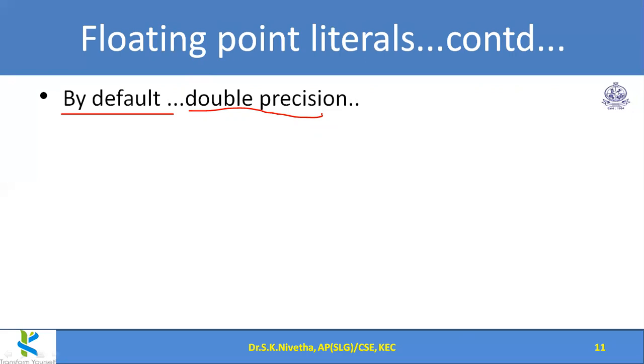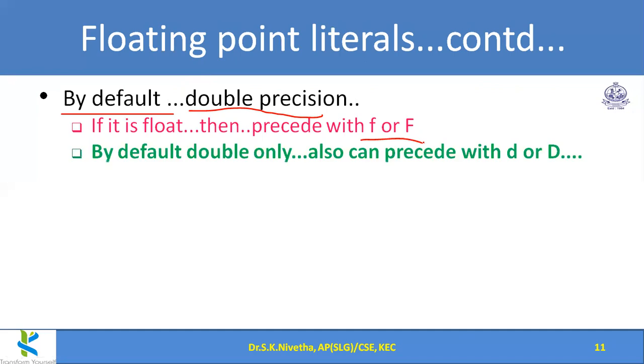To specifically mention that this is a float, meaning only 32 bits are to be occupied in memory, I should give either small f or capital F for the floating point constant. For double, by default, if I simply give 3.14, it is considered as double only, though it is a small value.